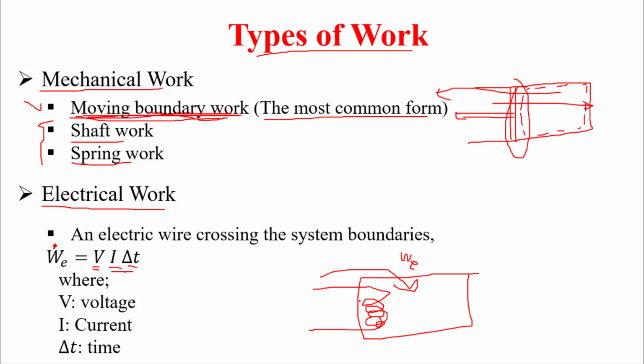Okay, so this is heater. Heater means add heat. Okay, but we do not refer to it as heat. We refer to it as W, because the thing that is crossing the boundary is electric. And how do we calculate this power? By using this equation.